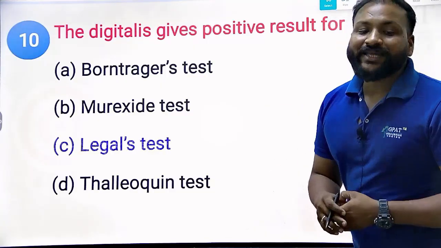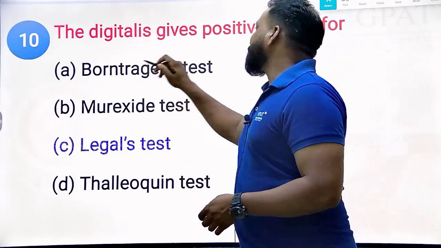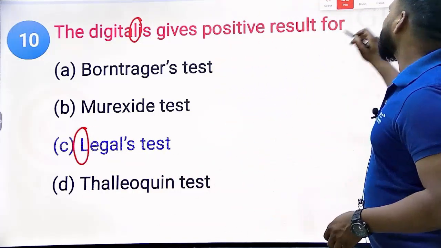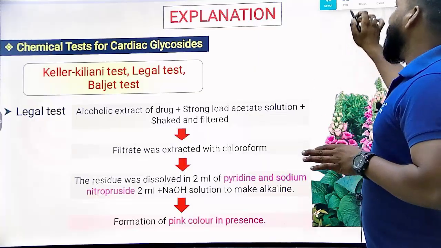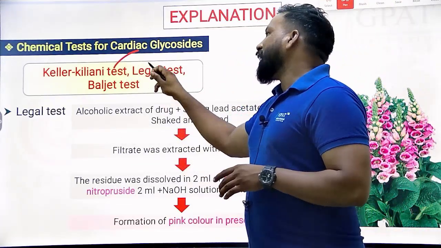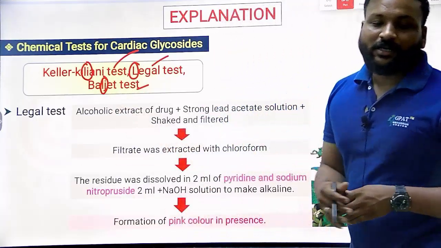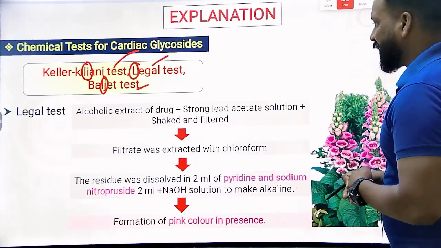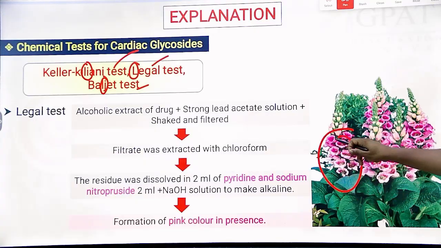Obviously, the right answer is Legal's test. Digitalis gives a positive result for Legal's test. Also the Keller-Kiliani test, Legal's test and Baljet test. All these tests are mainly for cardiac glycosides, digitalis. Yes, this is the procedure.